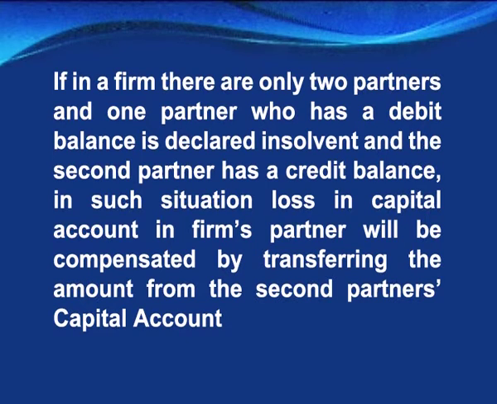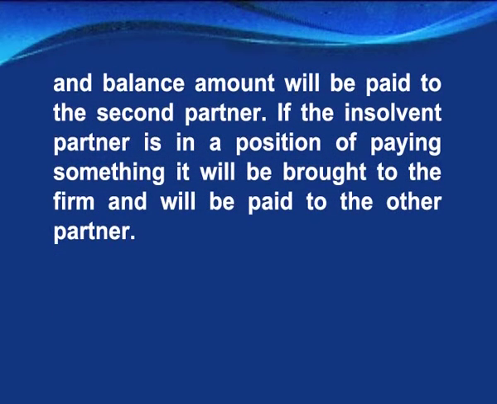If in a firm there are only two partners and one partner who has a debit balance is declared insolvent and the second partner has a credit balance, in such a situation, the loss in the capital account of the insolvent partner will be compensated by transferring the amount from the second partner's capital account, and the balance amount will be paid to the second partner. If the insolvent partner is in a position of paying something, it will be brought to the firm and will be paid to the other partner.